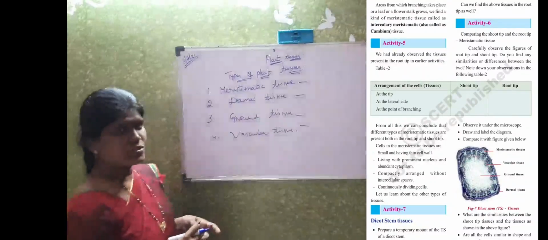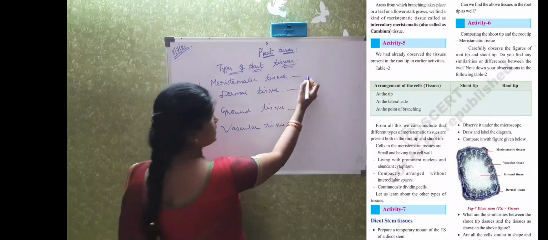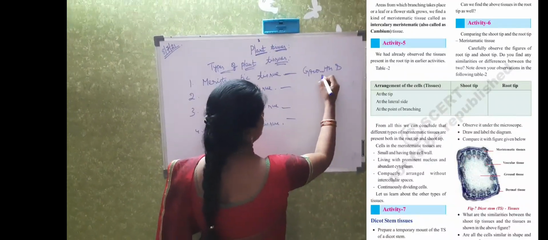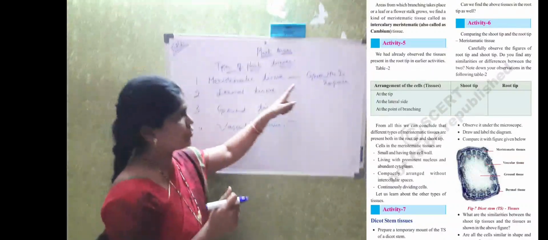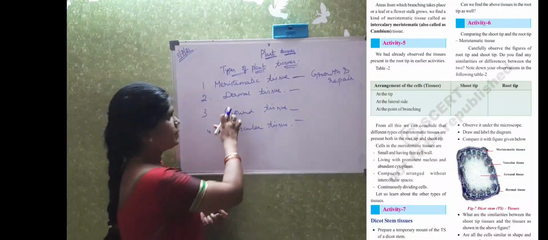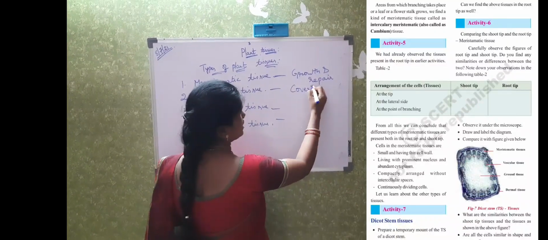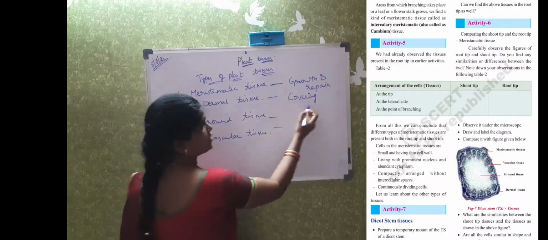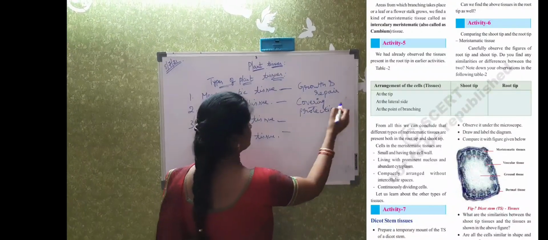Four types of plant tissues: meristematic tissue, dermal tissue, ground tissue, vascular tissue. Meristematic tissue is meant for growth and repair of the plant. So the growth points and repairing points, there we can see the meristematic tissue. Coming to the dermal tissue, which is present at the outermost layer or the outermost cover of the plant, it gives protection for the plant.